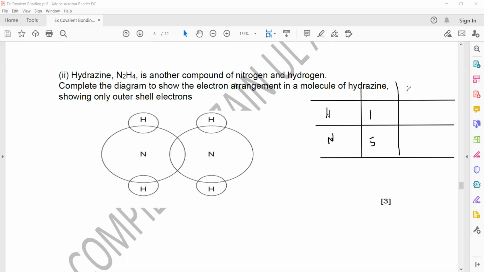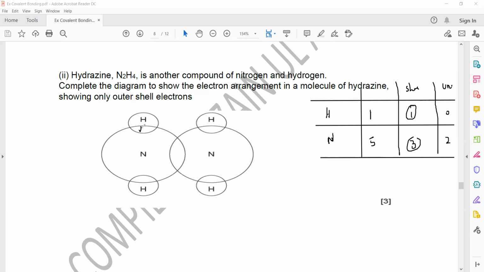How many will it share? Hydrogen shares 1, nitrogen shares 3. How many unshared will be there? 0 for hydrogen, and for nitrogen unshared will be 2. So which one should I start sharing first, hydrogen or nitrogen? The one which shares the least number, I should start with that one. Hydrogen shares 1, nitrogen shares 3, so I should start with hydrogen.